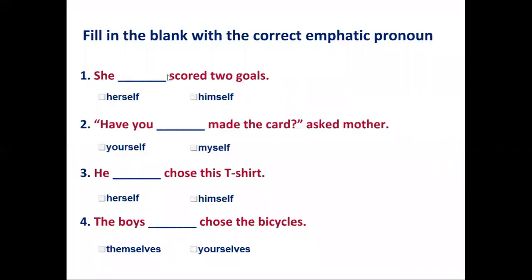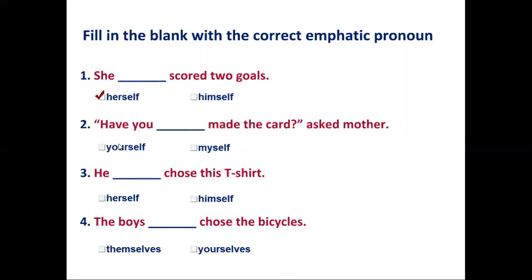Next, shall we practice, students? Fill in the blank with the correct emphatic pronoun. She dash scored 2 goals. So what's the answer? Yes, the answer is herself. She herself scored 2 goals. So here she is a pronoun. And after pronoun, herself is used. Emphatic pronoun is used.